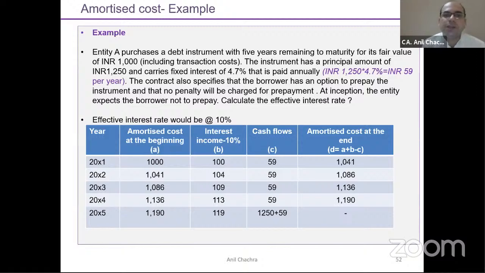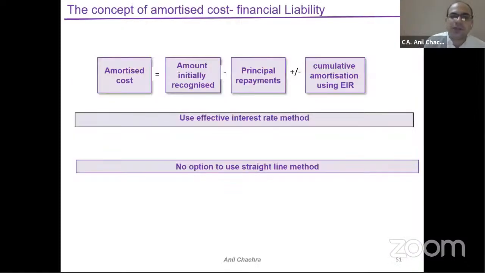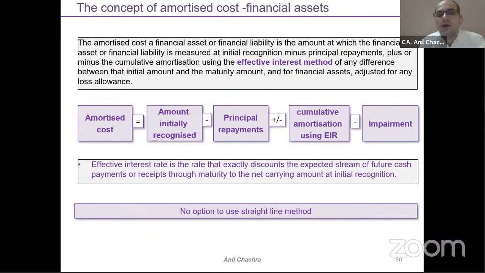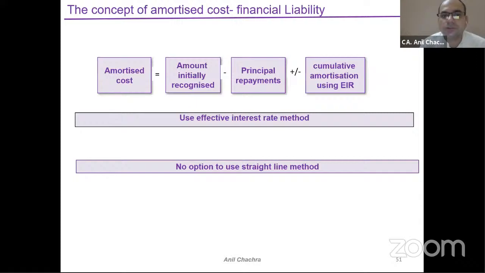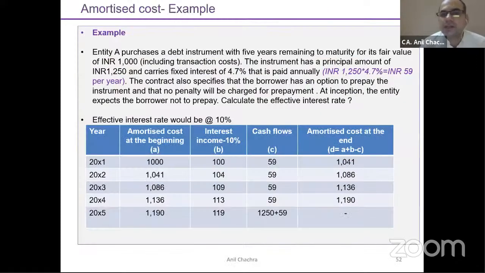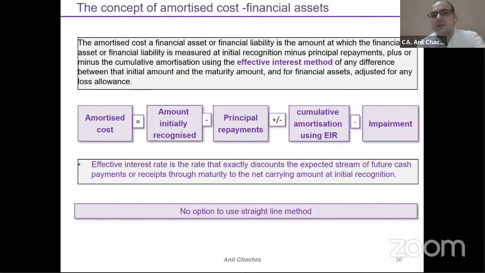Now the company needs to calculate the EIR. The EIR has been given in the question itself. Otherwise, you can calculate it through Excel as well. By just applying this formula, the amount initially recognized is 1000. What is the interest amount as per the EIR? This one plus or minus the cumulative amortization using the EIR.